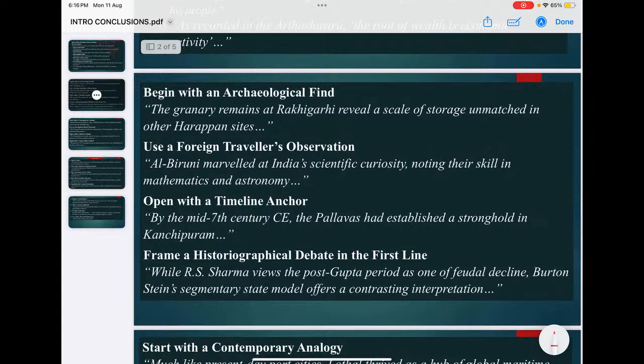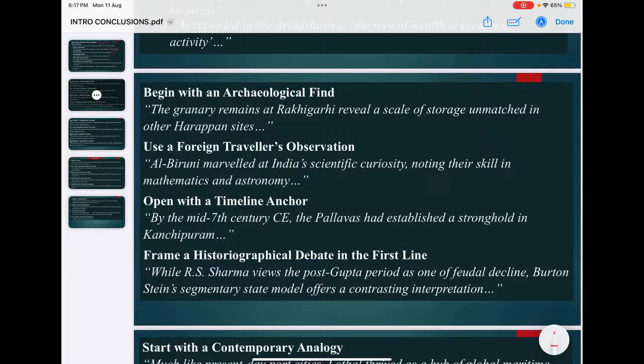Or you can start with an archaeological finding. See, granary remains at Rakhigarhi reveal a scale of storage seen in other Harappan sites. So when the questions are connected with, for example, urbanization of Indus, or they can ask about the economic aspects of Indus, the societal aspects of Indus, or the international linkages of Indus with other river valley civilizations, they all can use archaeological findings.